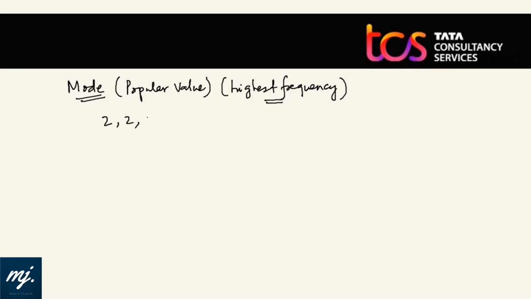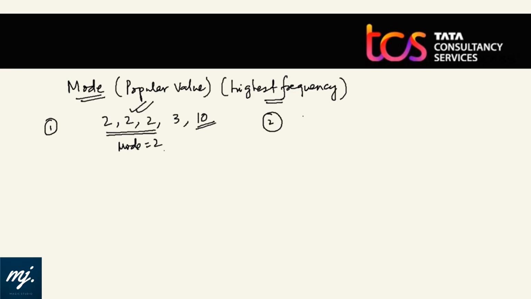Suppose it is like 2, 2, 2, 3 and then 10. In this particular data, 2 is occurring the highest number of times. Mode is 2. Please do not mark on 10. 10 may be the highest value, but 2 is occurring highest number of times. So mode is 2 and not 10. Simply, we can calculate mode by looking at the data, and we need to find which data is occurring most.